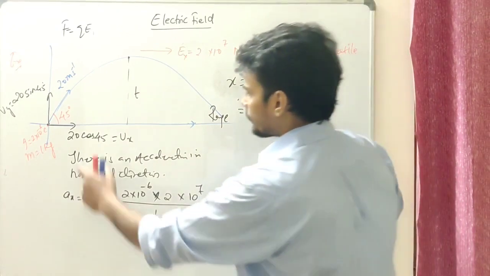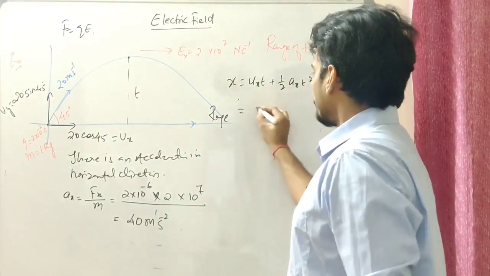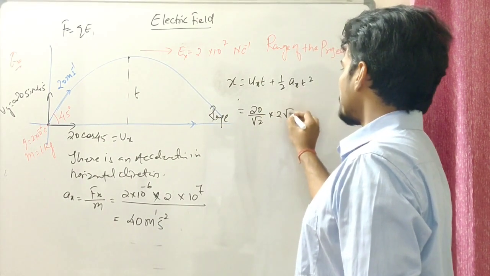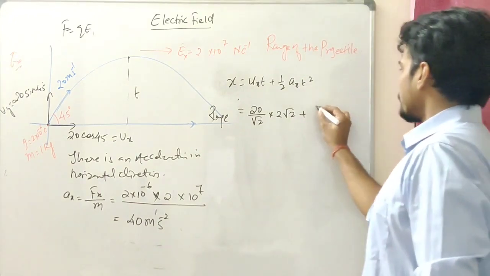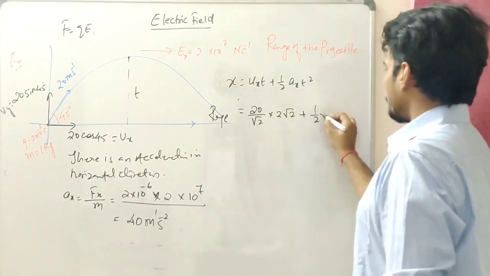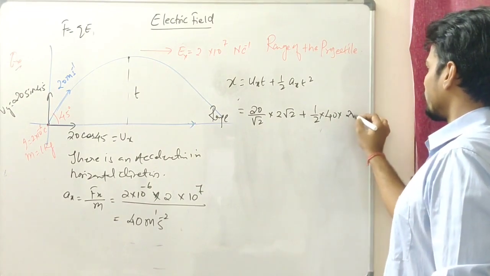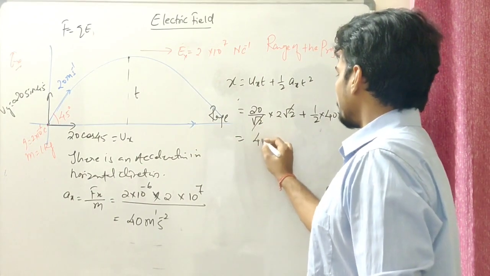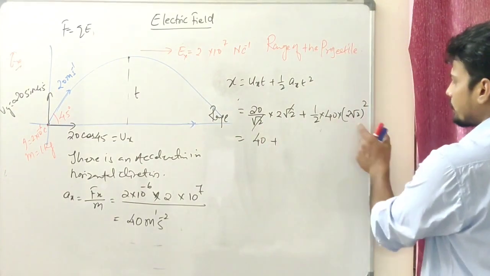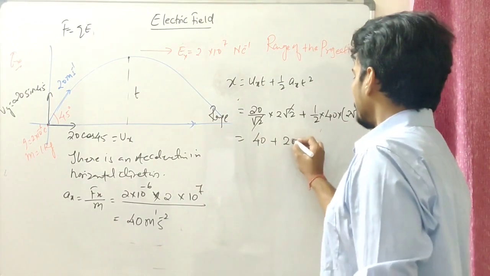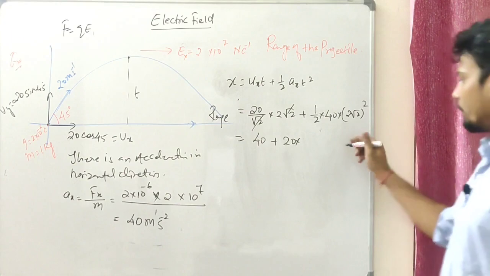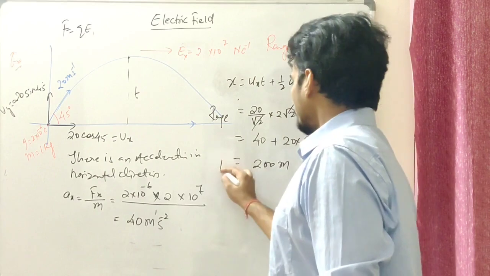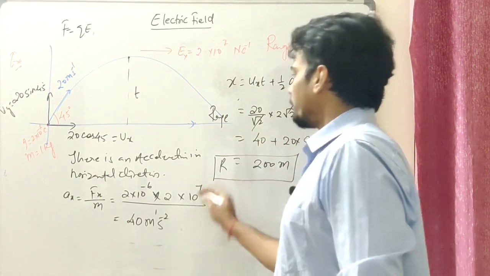Ux is how much? 20 cos 45. That's initial velocity. That's 20 times 1 by root 2. Time is how much? Already we have seen, that is 2 root 2 of the entire flight, plus half a. A is how much? 40 times 2 root 2 whole square. Well, that should be how much? Cancelled up. I'll be having 40 plus, this is going to be how much? 20 times of square of this, that should be how much? 8. So the range should be how much? 200 meter. So the range of the flight should be 200 meter, isn't it?